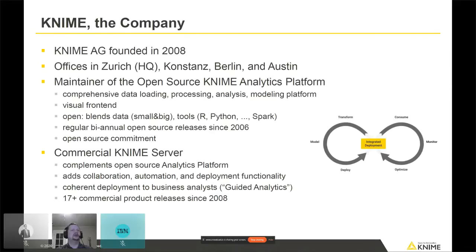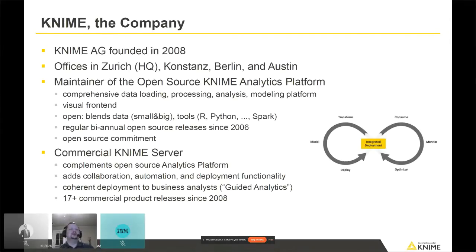And when we release extensions, we release them under the open source umbrella so that it's not something that you're having to download and then pay for. You're getting it for free for the KNIME Analytics platform. And often that leads to the question, well, how do we keep the lights on as a company? How do we pay the bills if we're just giving away free software all the time?